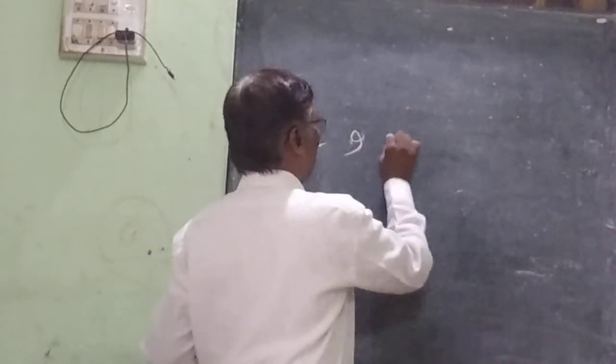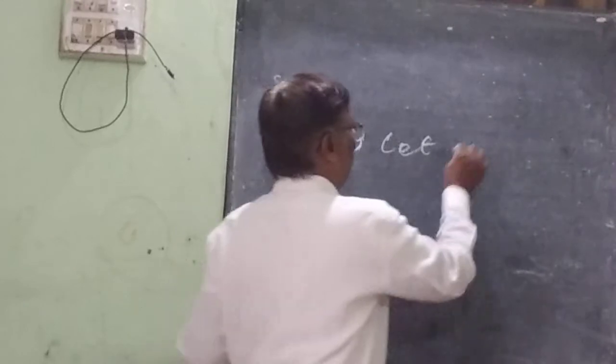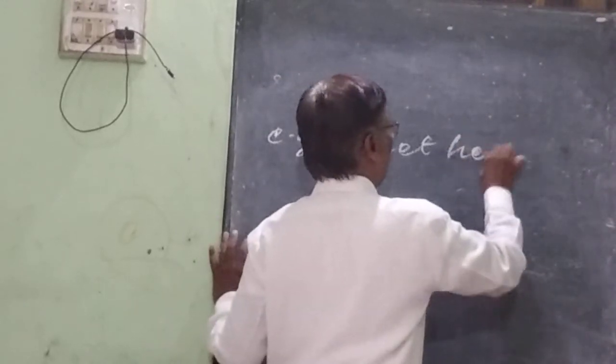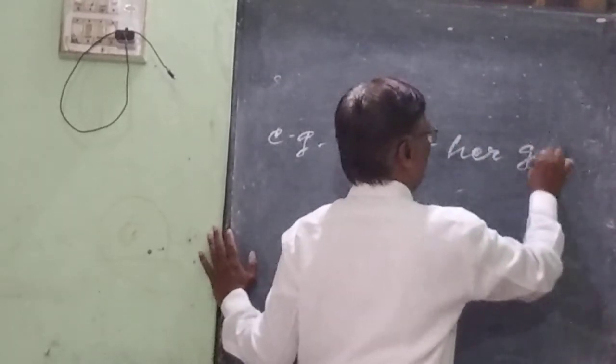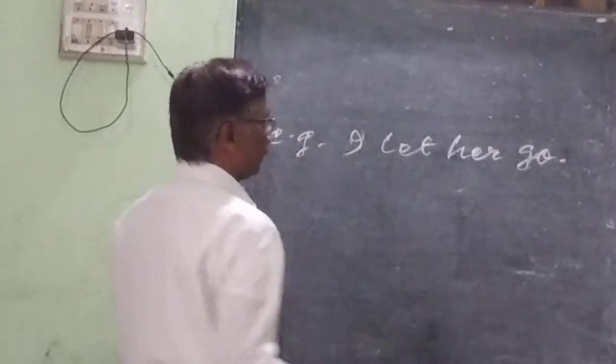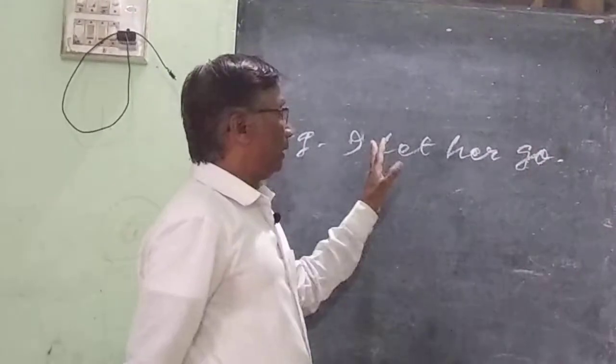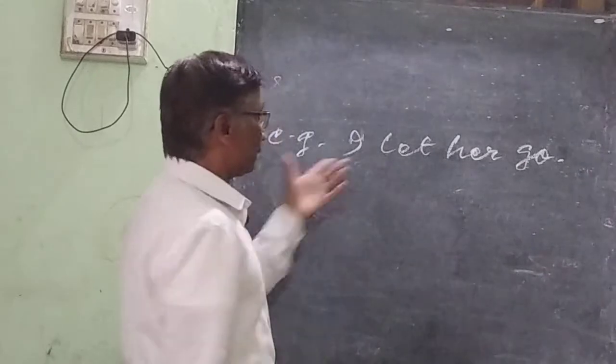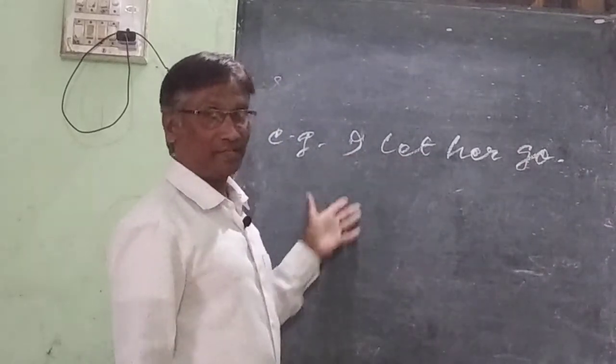I let her go. So this is an active voice. This active voice can be changed into passive voice like this.